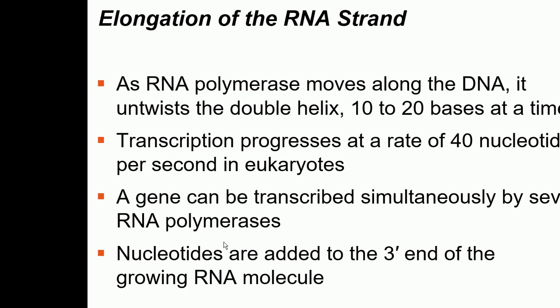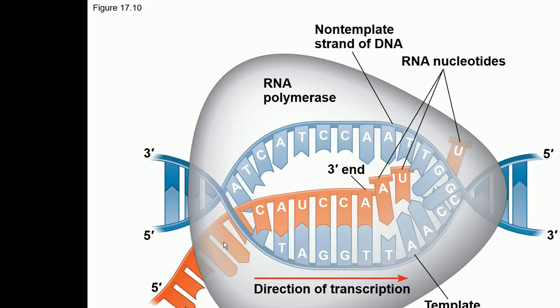You can see this is the double-stranded DNA which has opened up, and the RNA polymerase is adding the ribonucleotides here. Only this much part of the DNA is opened. This is your enzyme RNA polymerase, this is the opened DNA, and this is the template strand of DNA.